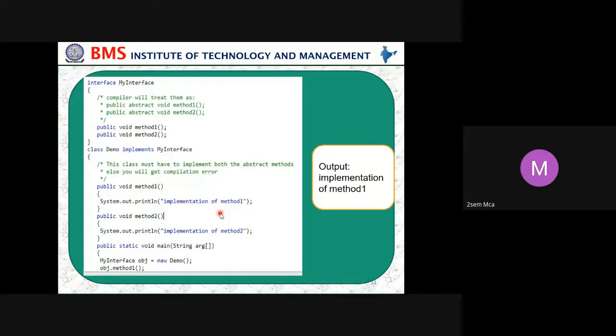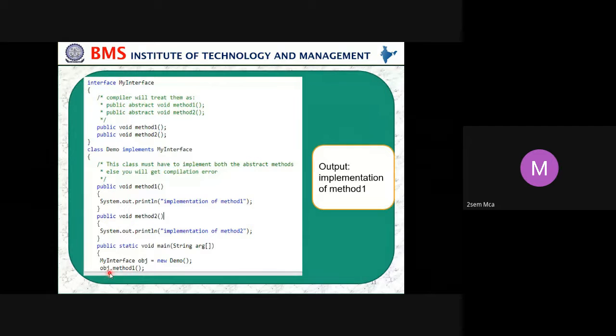Just we are displaying something, that is implementation of method 2. And one more method we have taken, so that is also just a display statement. So then public static void main, String args. Here we are creating an object for class Demo with the help of the interface.